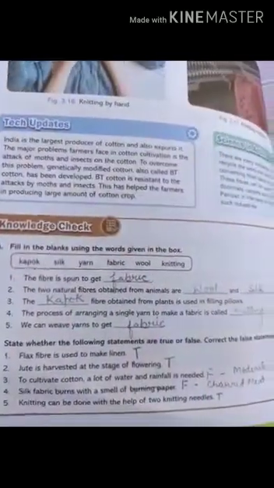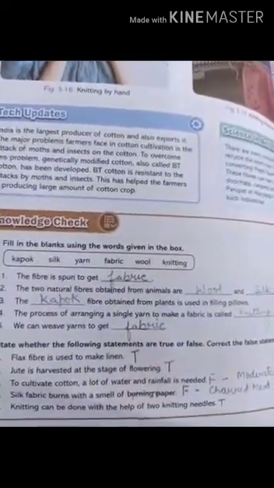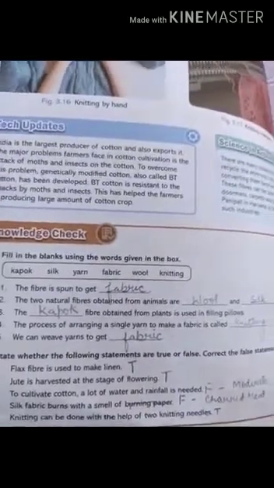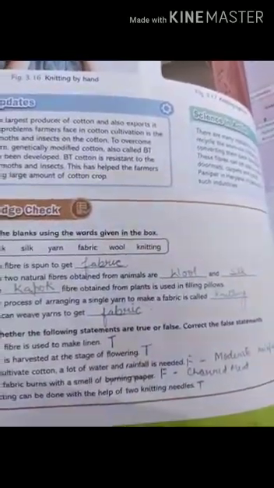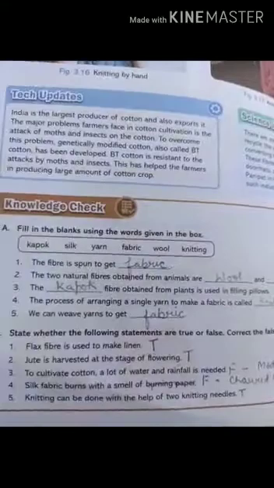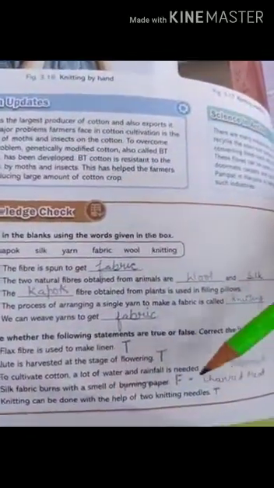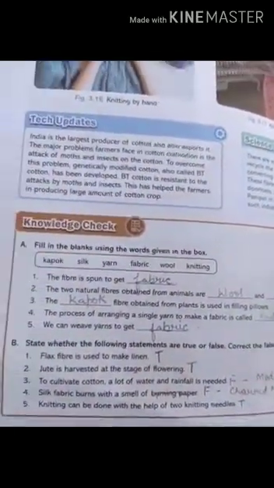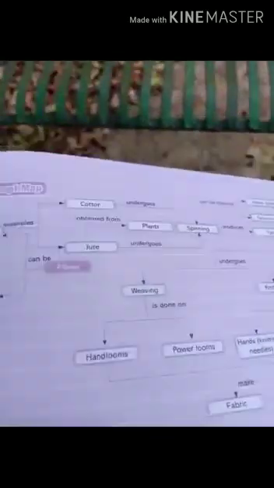Then fifth question: knitting can be done with the help of two knitting needles. You can go through your topics and see that knitting can be done through machines, and it can also be done through knitting needles. So this statement is right. So we have finished all the things in this chapter.